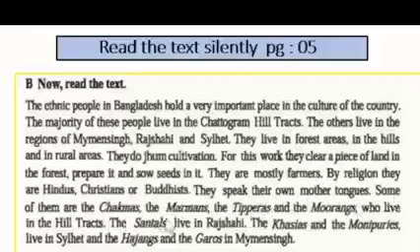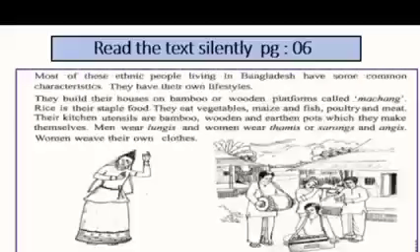Some of them are the Chakmas, the Marmas, the Tripuras and the Murongs who live in the hill tracts. The Santals live in Rajshahi. The Khasis and the Monipuris live in Sylhet, and the Hajongs and the Garos in Mymensingh. So I think that from this portion you can get the answer to the pre-reading question. But we will also like to read at page number 6, and here is the lesson.